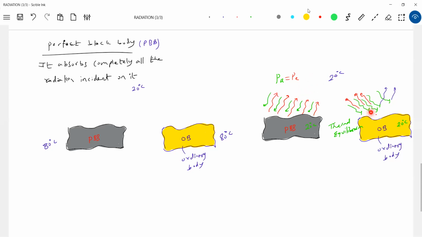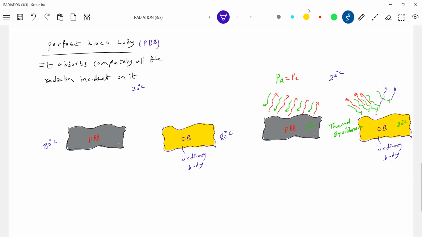What about the ordinary body? 10 joules per second is incident. What does it do? 6 joules it will absorb, and the remaining 4 joules it will reflect. For the temperature to remain constant, what will it do? How much 6 joules it has absorbed, that much it will emit. The incident was 10 joules; in that, it will absorb only 6 joules. The remaining 4 joules will be reflected.